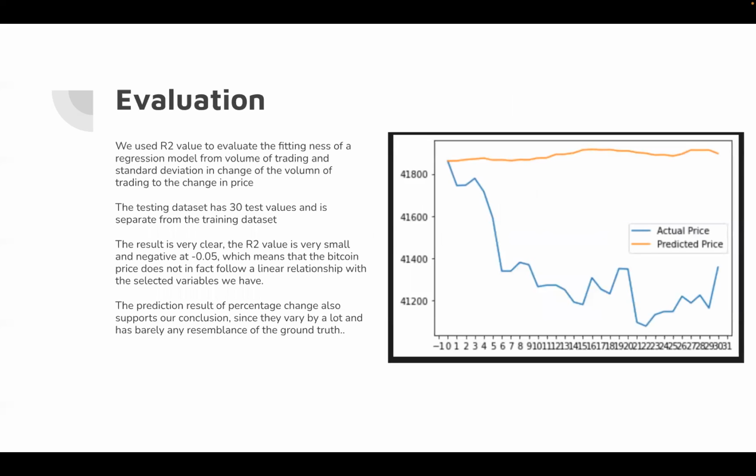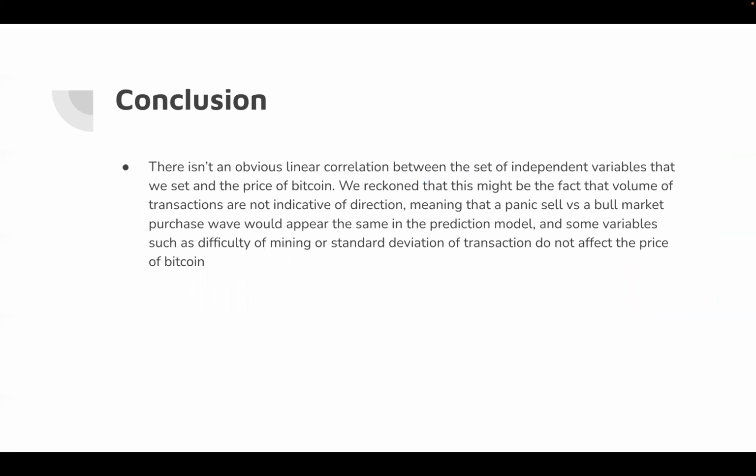After training the model, we come up with this graph of the actual price versus the predicted price. We also have the R-squared value of the linear regression model, which is not very good, to be honest. We have a minus 0.05, which means that there is no clear correlation between what we set as independent variables and the actual price. Our test data set has 30 values that are different from the training data set. So our conclusion is that there isn't an obvious linear correlation between the set of independent variables that we set and the price of Bitcoin in US dollars.